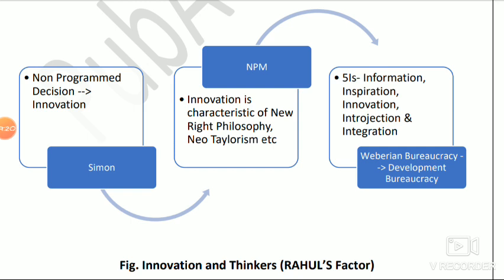I hope you are getting this, and I hope you are getting the crux. This discussion will not only help you in the innovation-related question, but also if there is a question on development administration versus traditional administration, or on bureaucracy, whether it should be dynamic or static, what is the reason behind the static versus dynamic nature, change orientation versus stability orientation, whether they are in conflict or not. How can you analyze these kinds of questions by linking with the syllabus, by linking with the theories and all.